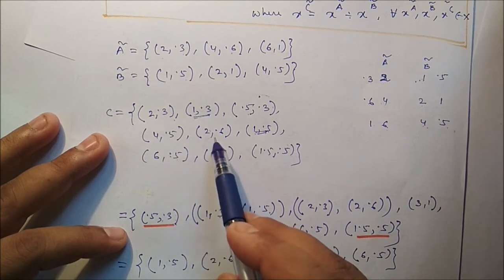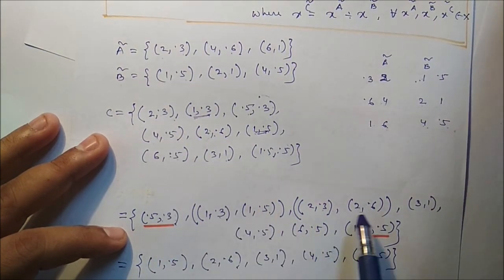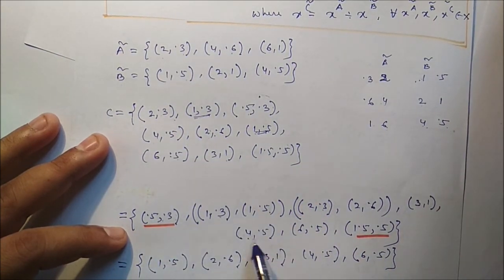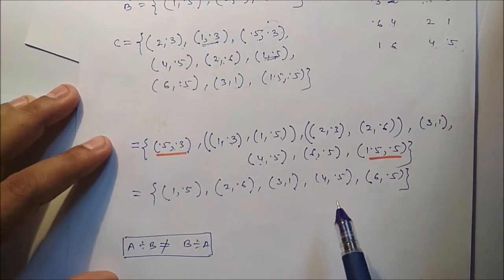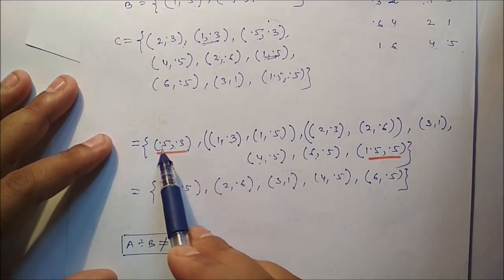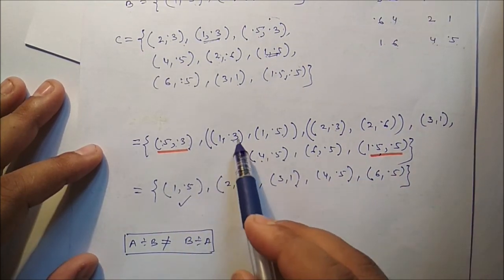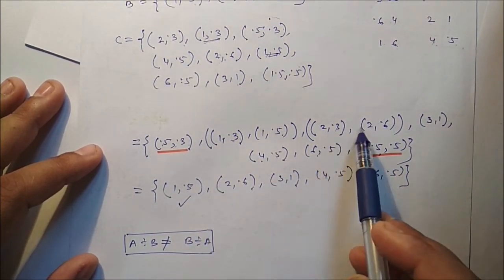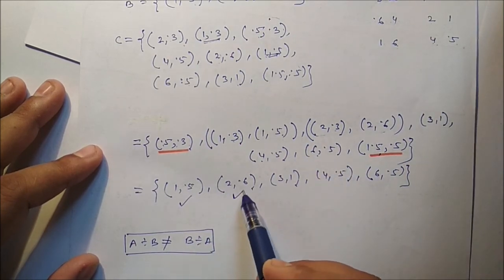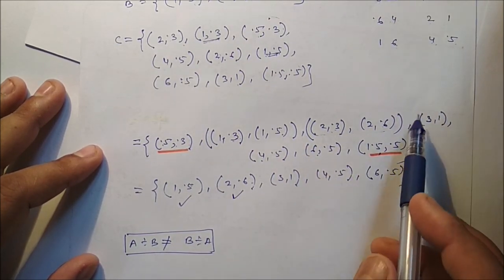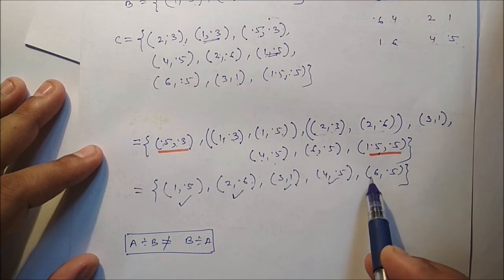Two 2s are there, with membership values 0.3 and 0.6. Single 3, single 4, single 6 are there. So here we have to ignore 0.5 and 1.5. For the single 1, maximum is 0.5. If you compare the two 2s, you take single 2, maximum is 0.6. We have a single 3, single 4 and single 6.